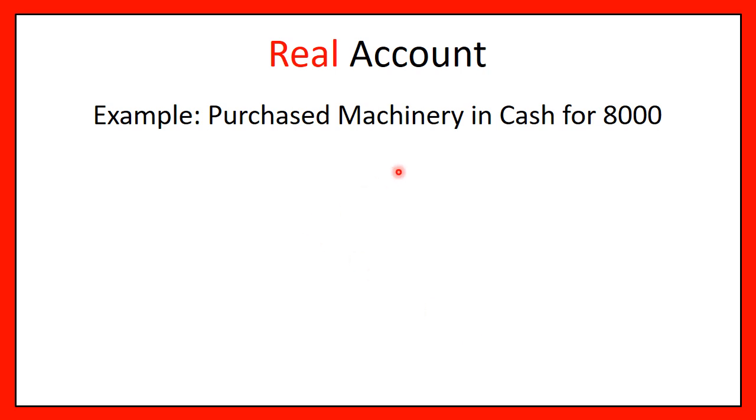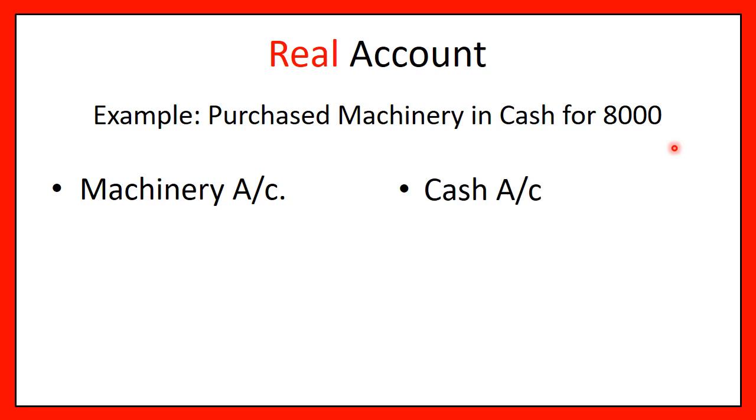Okay, there's an example: purchased machinery in cash for 8,000. Friends, understand, very easy transaction but very important. You have purchased machinery in cash for 8,000. So now you tell me which two accounts would be involved in this case? Perfect. One would be machinery account and the other is cash account.